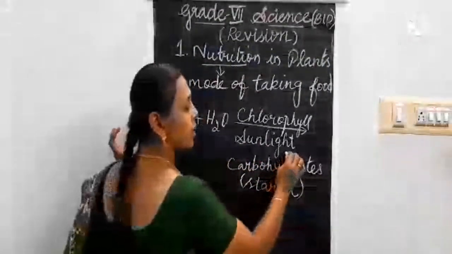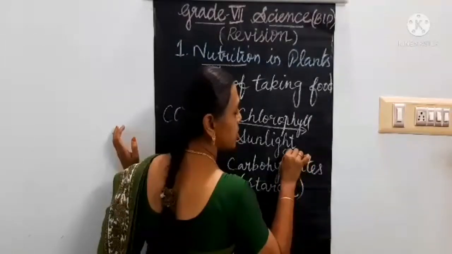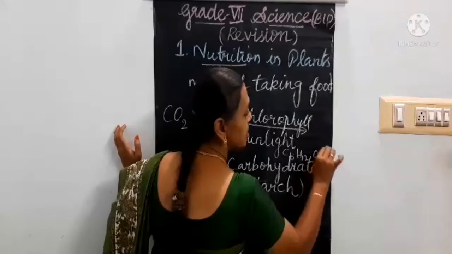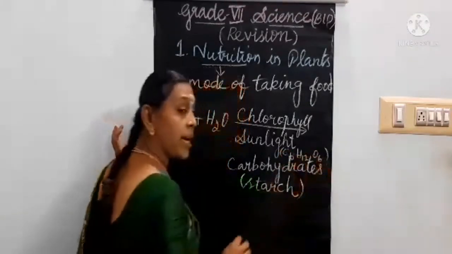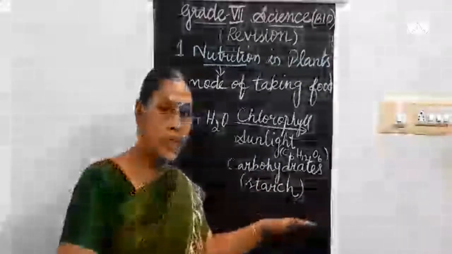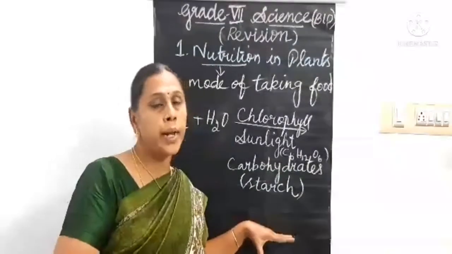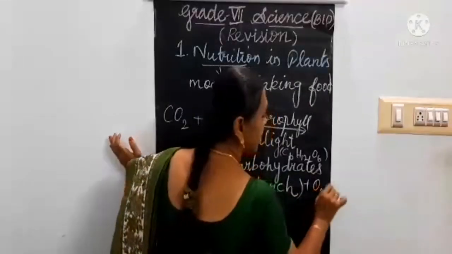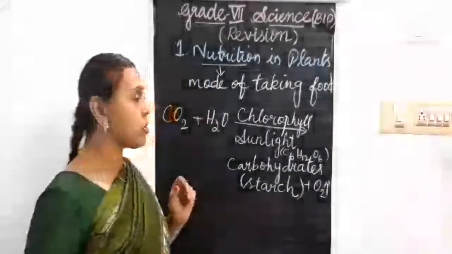Carbohydrate is nothing but C6H12O6. That means it contains carbon, hydrogen and oxygen, and simultaneously it will be converted into starch and stored as food in plants. And they release oxygen gas. So this is the